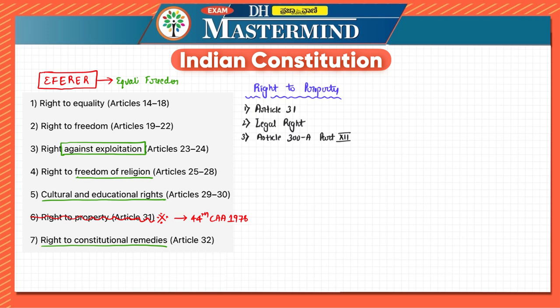When we got independence, just before that, lands were distributed across various territories, and most of the times the landlords or zamindars had, let's say, 500 acres, 1000 acres of land. So we had to distribute this equally. That is, we had to bring land reforms.